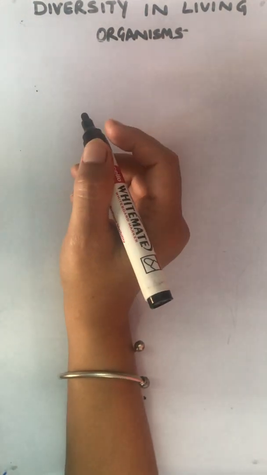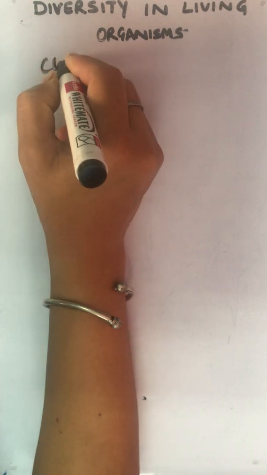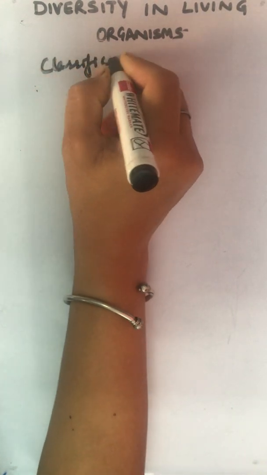Okay. Now, if we have to move to that, how do we classify these organisms? So what is the basis of classification?